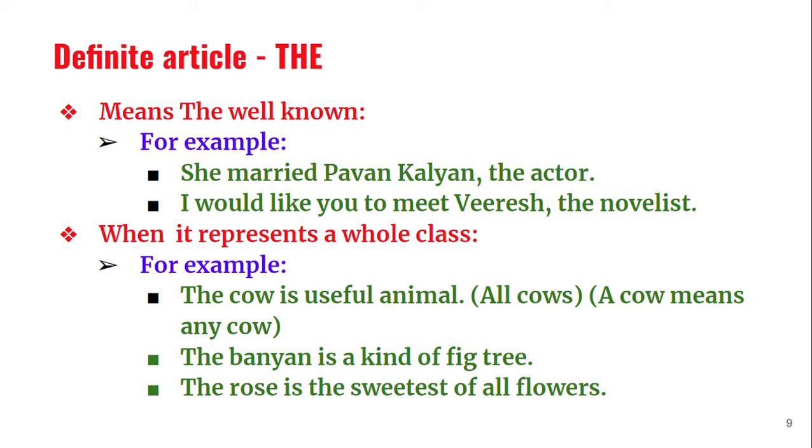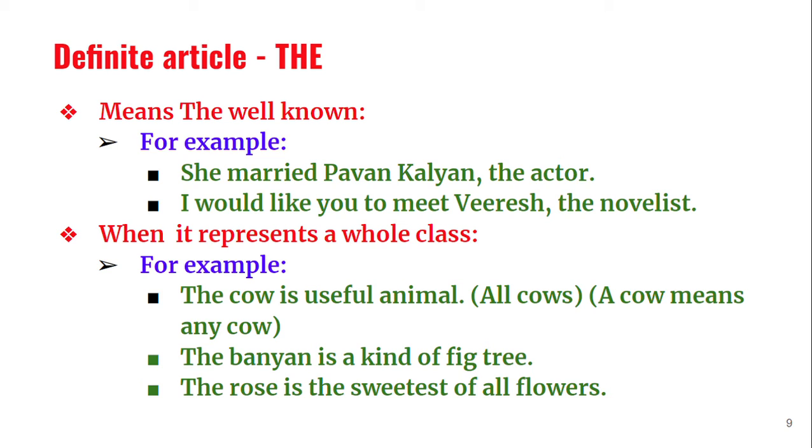Next, sometimes what happens, we use the. It means the well known. He may be well known or he may not be well known. But when we use the, I want to emphasize that he is well known. For example, she married Pawan Kalyan, the actor. The actor. Where do we say the actor? There should be only one.